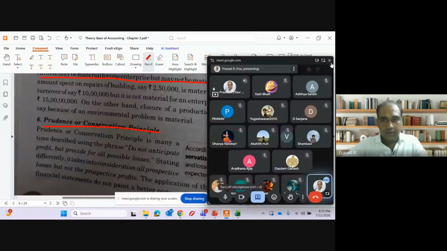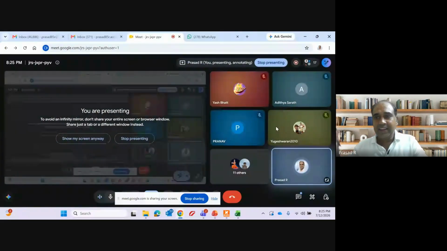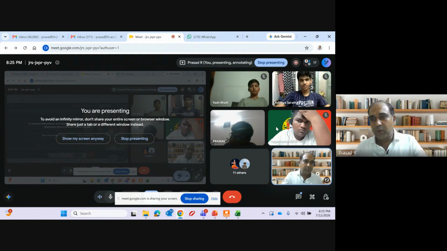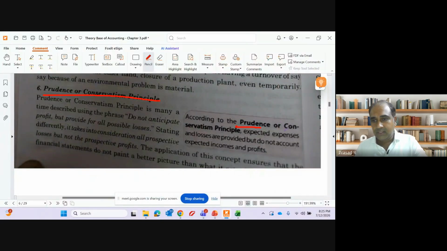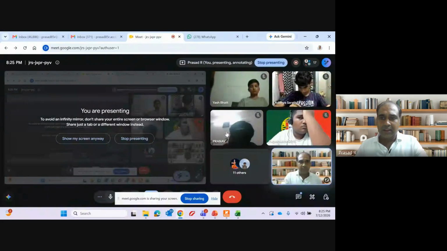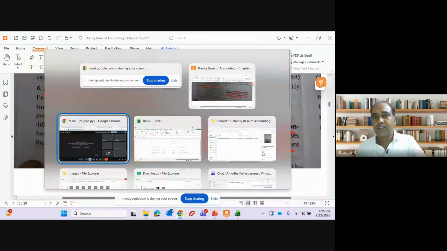Now let us see from T.S. Grewal's point of view what is given. According to prudence, this is called prudence. The translation of prudence in English is the conservatism principle. Prudence or conservatism means anticipating something and doing it. Expected expenses and losses are provided for, but do not account for expected incomes and profit.